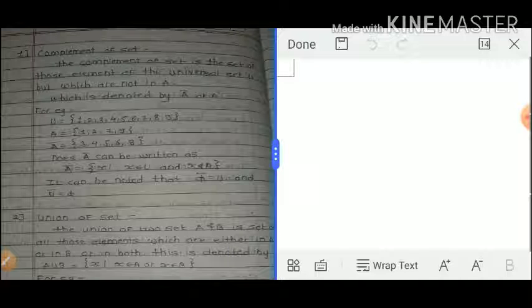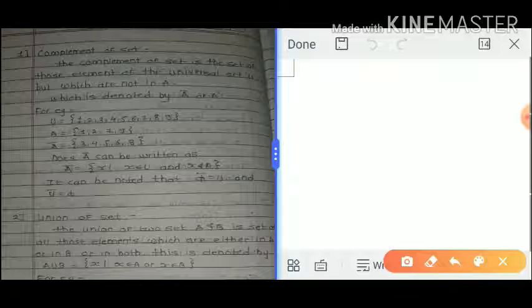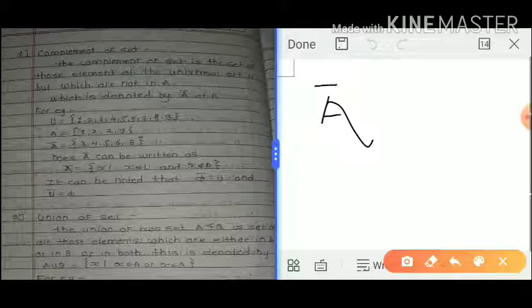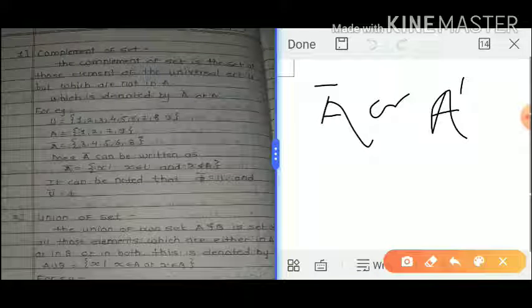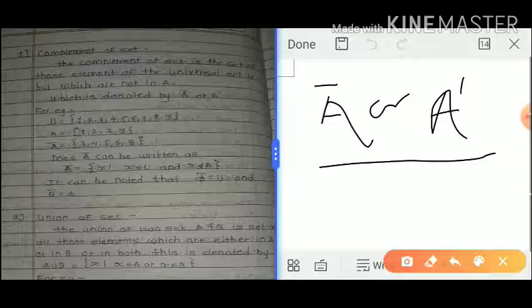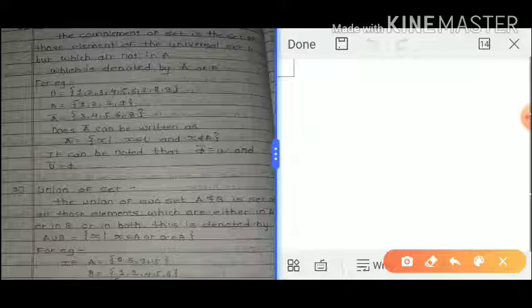That means the complement set is denoted by this symbol. We can use these symbols, A bar or A dash, which are used to express the complement of a particular set. Next, for example, how to find the complement of a particular set.